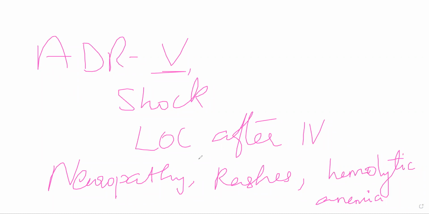Okay. Now coming to antihelminthics. So that completes our chapter on anti-malarials and the associated anti-parasitic agents.